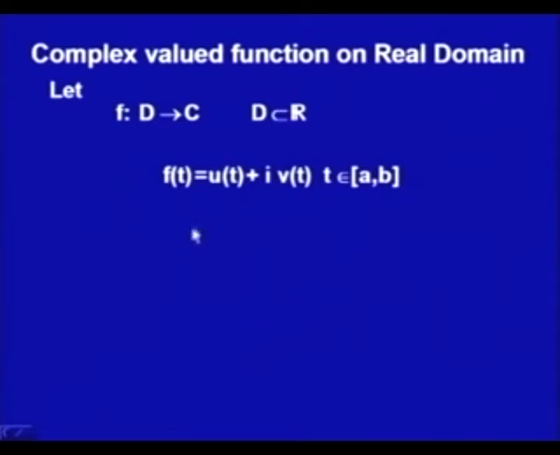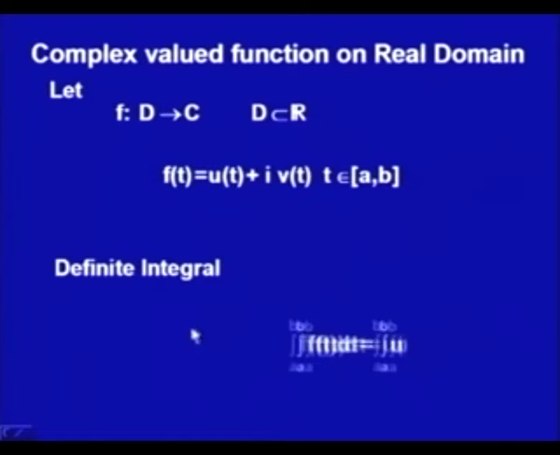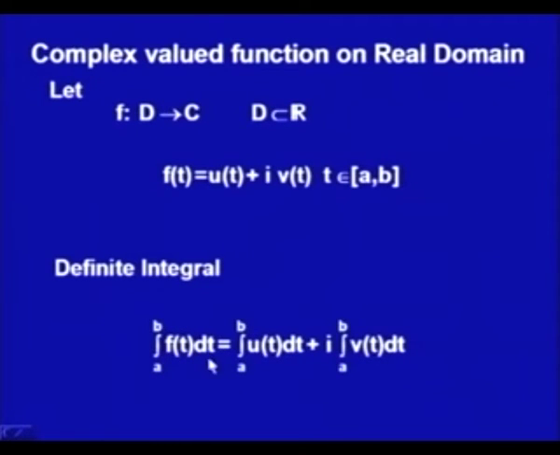Now, if I try to define the complex integral, just like the differentiation we defined for complex valued functions, we can define the integral of the separate real parts and then combine them. So the definite integral of f of t dt from a to b is defined as the integral from a to b of u of t dt plus i times the integral from a to b of v of t dt, where u of t and v of t are real valued functions on the real domain.